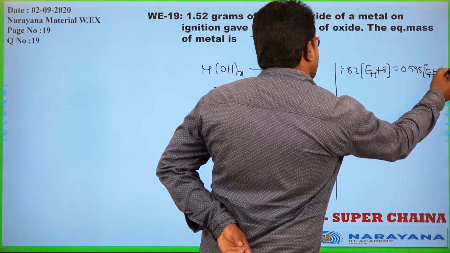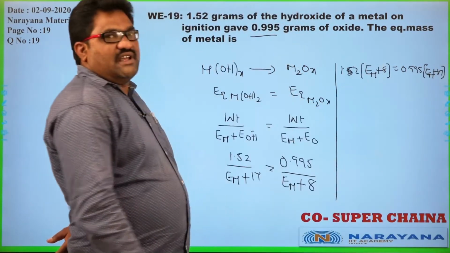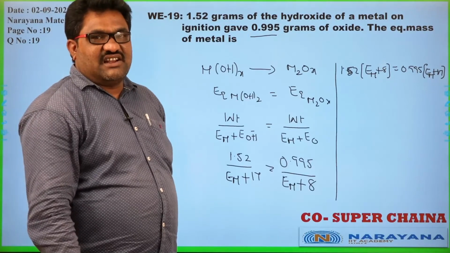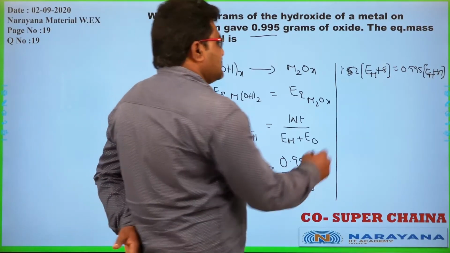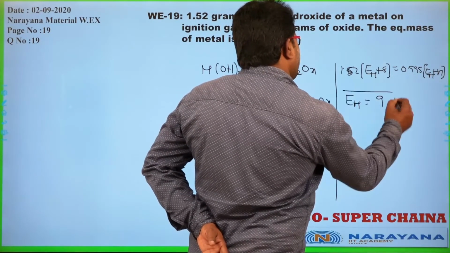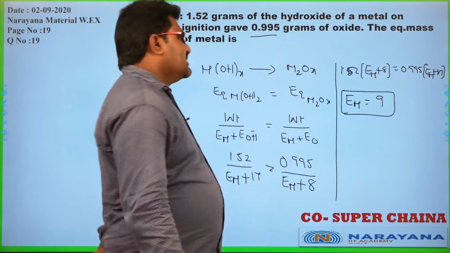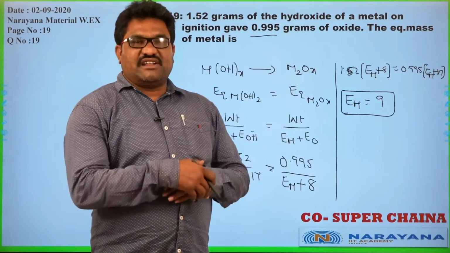Yes, very good. By doing this calculation, it is clear that the equivalent weight of the metal is equal to 9.